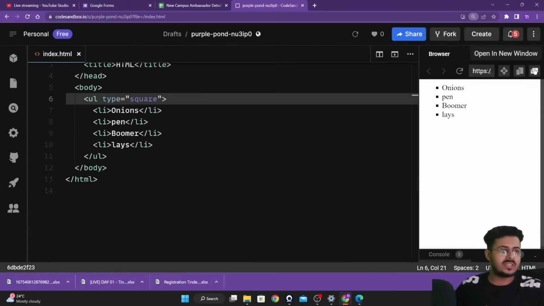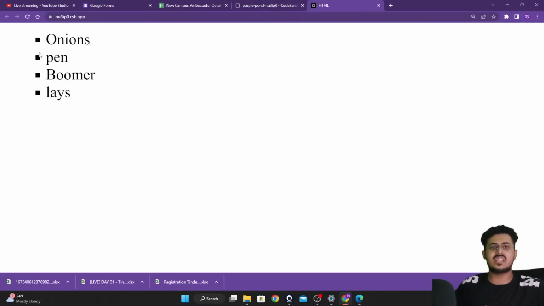So let us open this up in a new window. As we are able to see, all our bullet points are now converted from a disk to a square itself. Are you guys able to see this? Please let me know. Let me just open up the live chat on my mobile phone so that I'm actually able to see your answers as well. This is the answer that you guys provided me with, and we have checked it as well, and it is working absolutely fine. There is no issues with it whatsoever. Are you guys able to see this and understand it? Please let me know, guys.